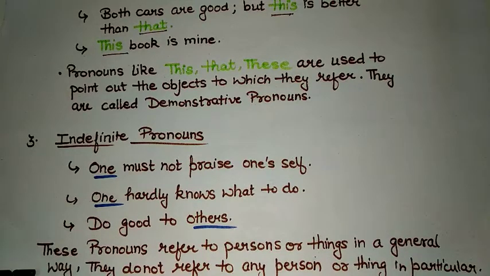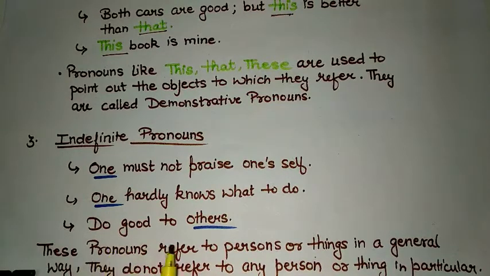Means they do not refer to any person or thing in particular. In the first example, if I am saying one must not praise oneself, it is applicable to almost everybody. Means I am not talking about somebody particular. It's a general statement and is applicable to all.